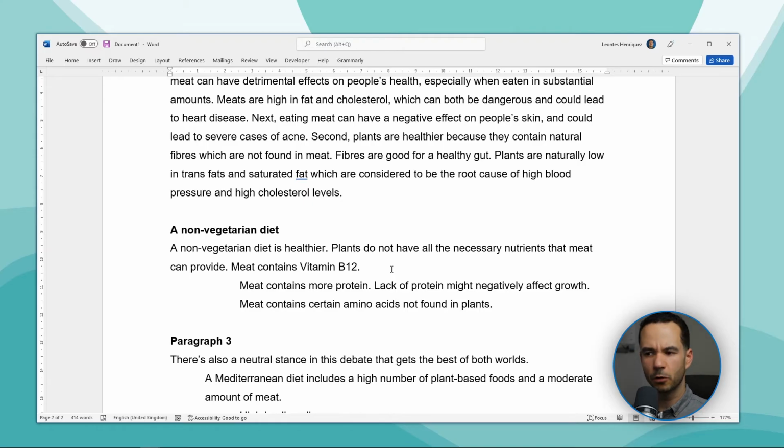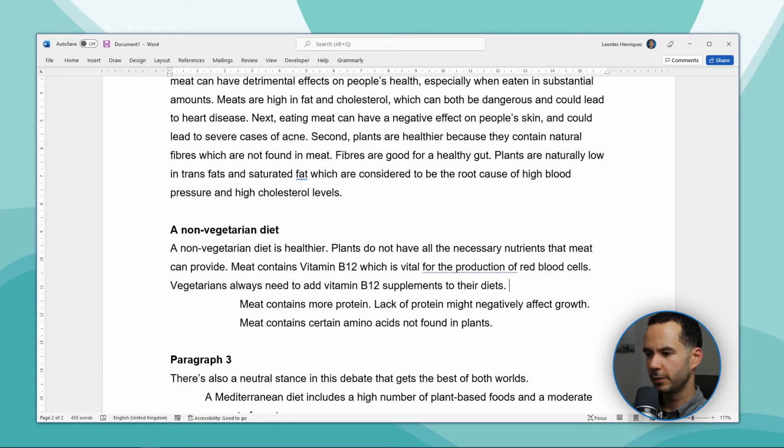And I want to say a bit more about vitamin B12 because we need to get to the right number of words. And I'm going to say that vitamin B12 is vital for the production of red blood cells. I'm also going to add that vegetarians always need to take vitamin B12 supplements, or that they need to add those supplements to their diets.